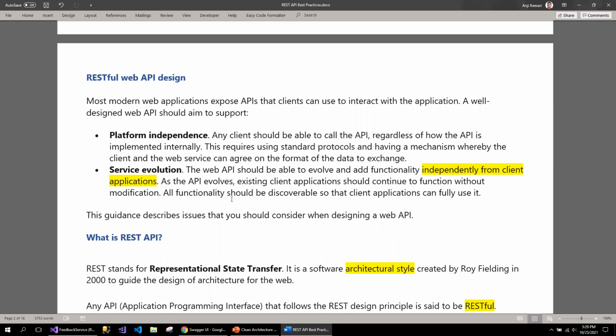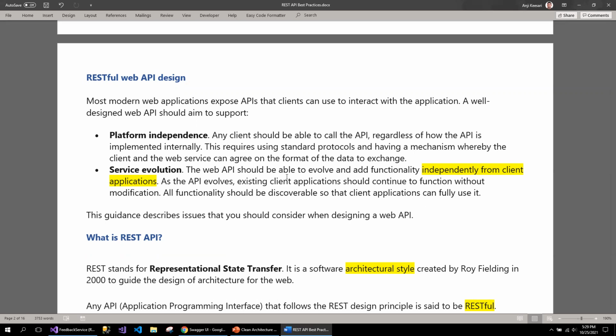Now, let's discuss what the standard protocol is, and what format we are going to share between the client and service. It says to agree upon the format for data exchange between these 2 parties so that you can make it platform independent.